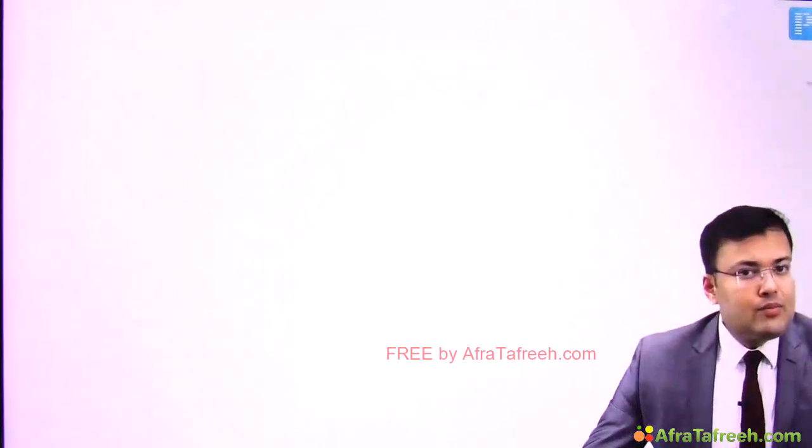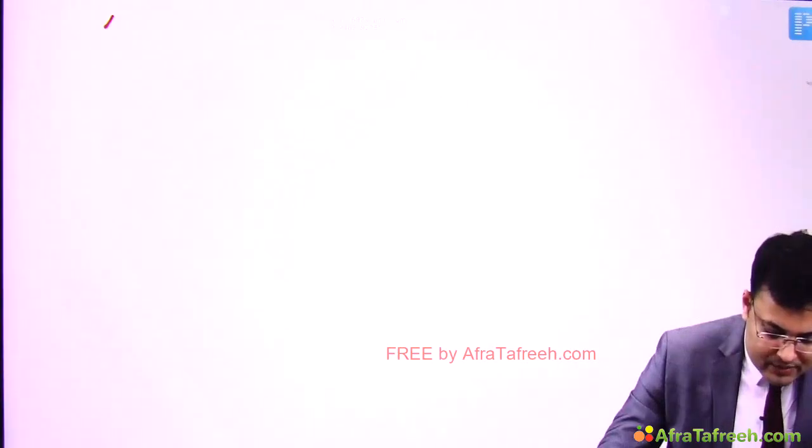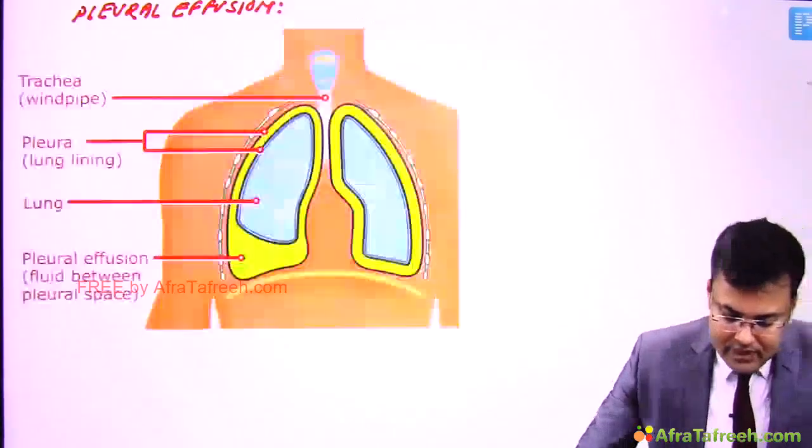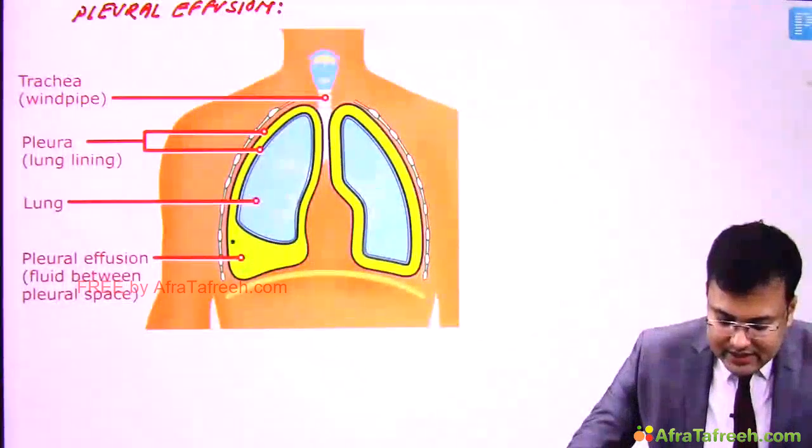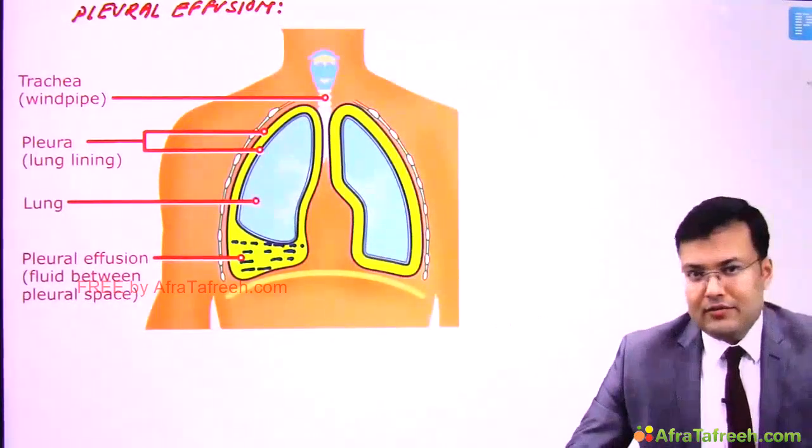Now we are going to discuss pleural effusion. So what happens in pleural effusion? There is collection of fluid in the pleural space. Okay, so it's very easy to understand. See, in this case you can see that there is collection of fluid in the pleural space. So this is pleural effusion.